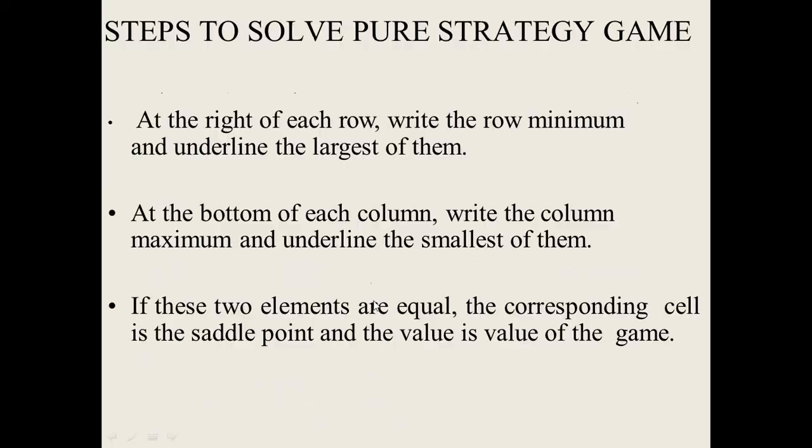Now, steps to solve the pure strategy game. At the right of each row, write down the row minimum and underline the largest of them. The next step is, at the bottom of each column, write down the column maximum and underline the smallest of them. If these two elements are equal, the corresponding cell is a saddle point and the value is the value of the game.